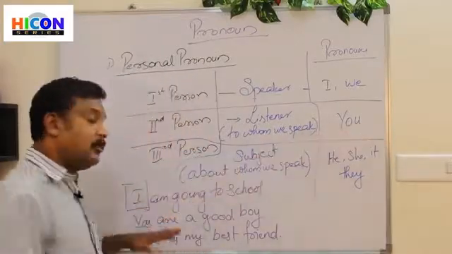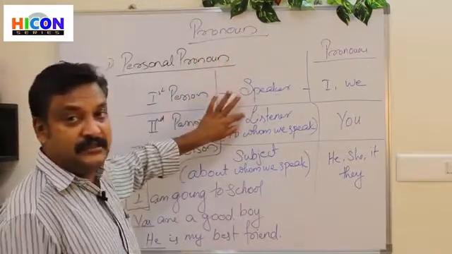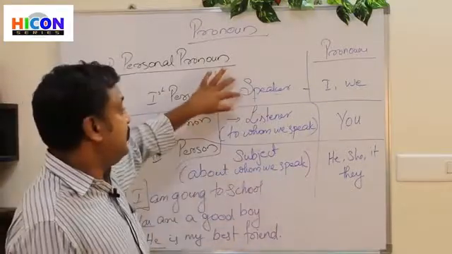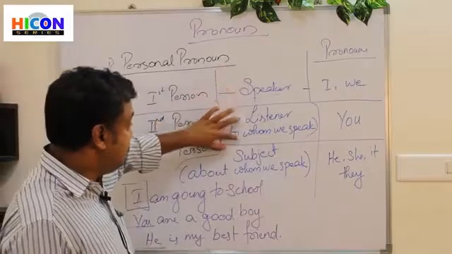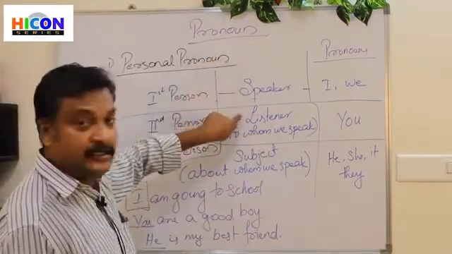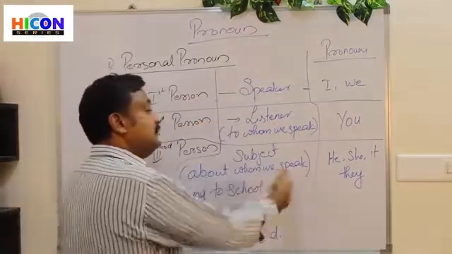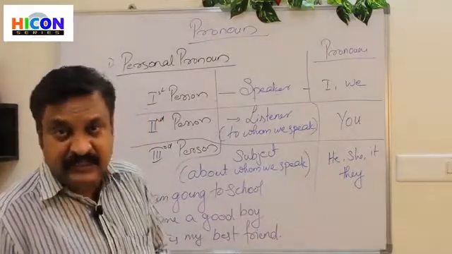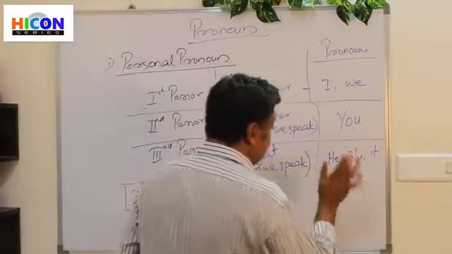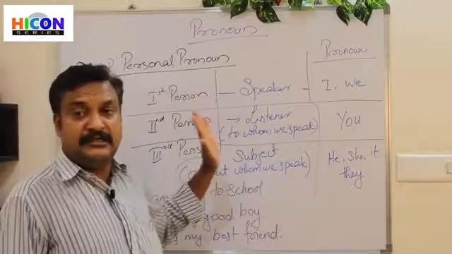The third person is the one about whom we speak. The first person is talking to the second person about a third person. He is not speaking about himself, and not about the other person who is listening, but he is speaking to the second person about a third person. And that third person is the one about whom we speak, and the third personal pronouns are he, she, it and they. Clear? So these are the personal pronouns.